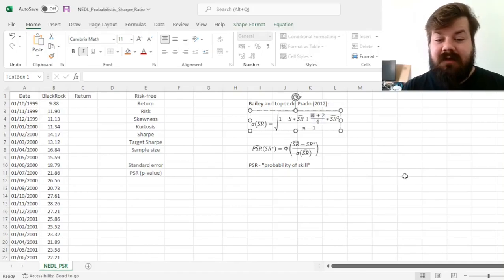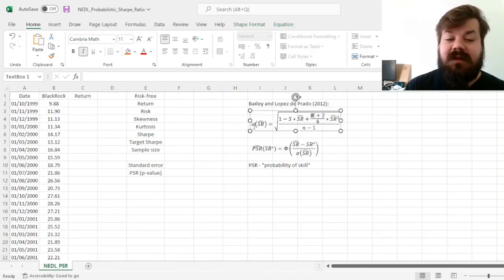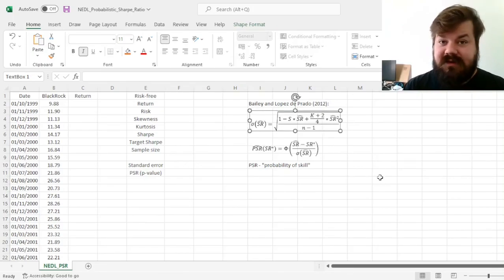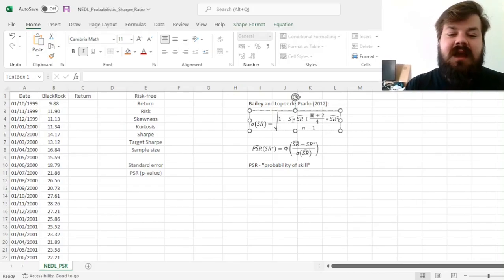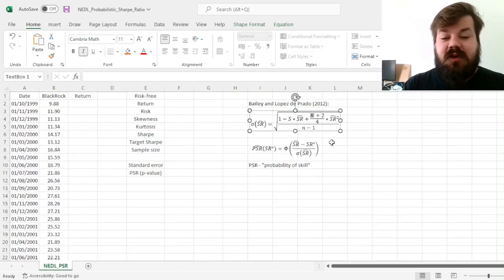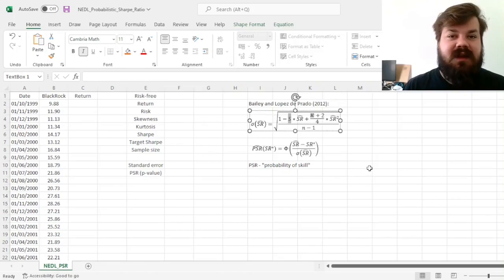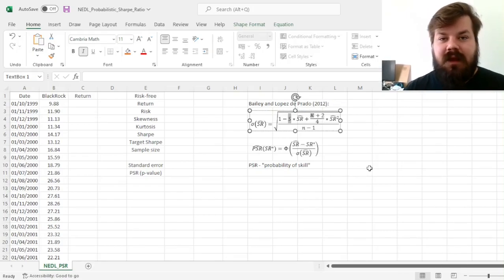And similarly for heavy or fat tails, positive kurtosis inflates the confidence intervals, it widens them, whereas negative kurtosis does shrink the confidence intervals. So this formula implicitly penalizes a portfolio manager for negative skewness and positive kurtosis, which is something that is deemed favorable of a performance evaluation technique. And you can also see that for the particular case of skewness equaling 0 and excess kurtosis equaling 0, this formula just collapses to the conventional Lo's formula for the standard error of a Sharpe ratio when returns are normally